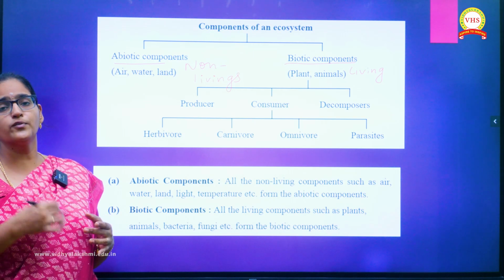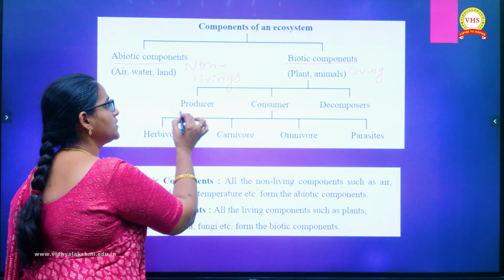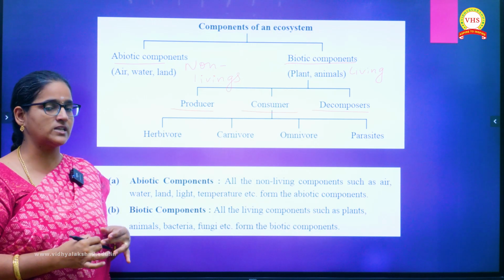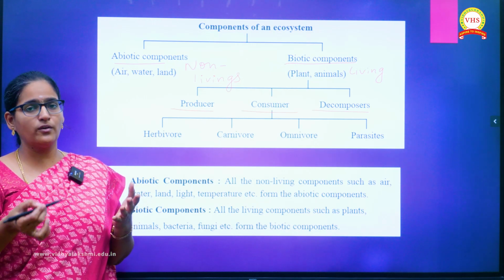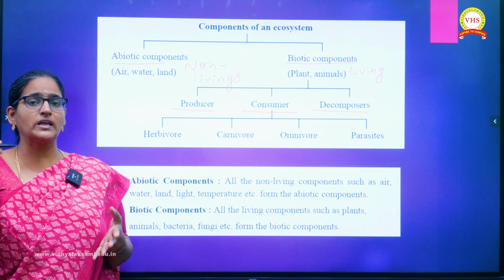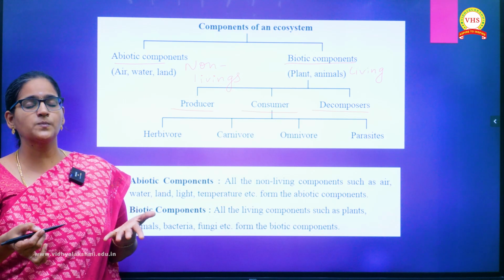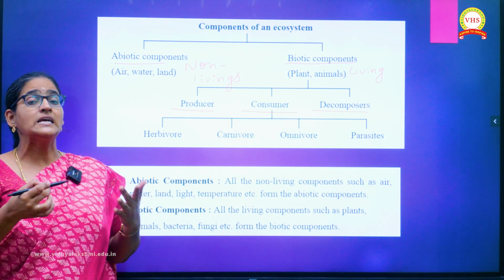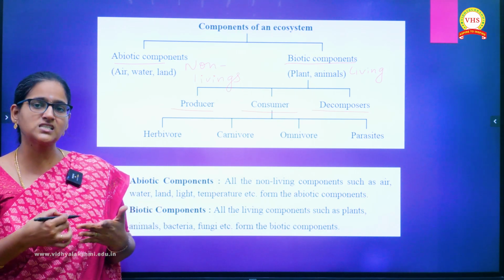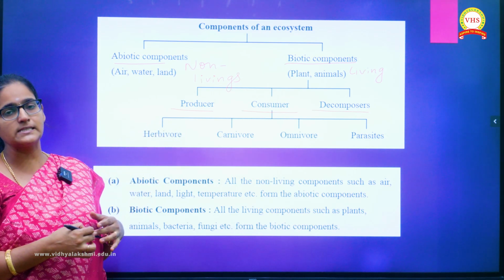Now, based on the food habit, or the food which we eat, these biotic components are mainly categorized into three major types: producers, consumers, and then the decomposers. So the category is based on the food habit of the organisms. If you take producers, right from the lower classes we are studying about the green plants. These green plants are nothing but the producers. Why are they called producers? Those organisms are capable of synthesizing or producing their own food by the process, as you all know, of photosynthesis. So through photosynthesis they are able to prepare their own food. That is why they are called producers.